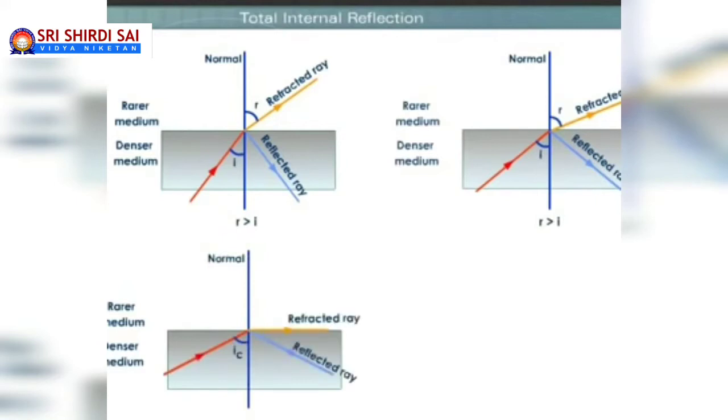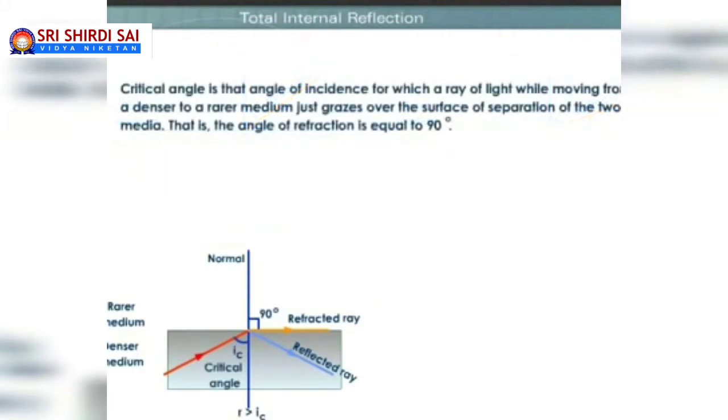But if you see the third case, when the light falls at critical angle of incidence, I equal to IC, then the refracted light ray is grazing the interface, for which R equal to 90 degrees in rarer medium.